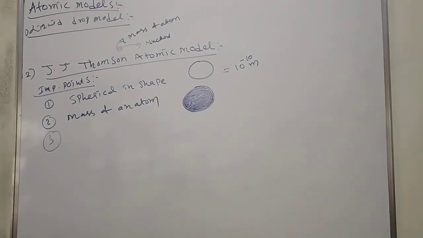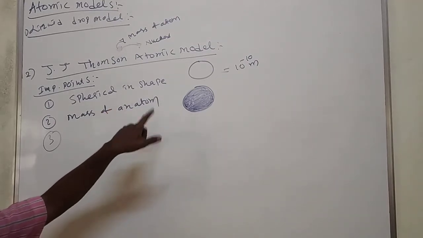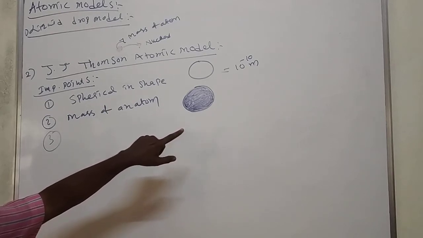And the third important point: the electrons are there for maintaining the electrostatic forces. Mass means it contains protons, distributed throughout, that means mass is distributed throughout the atom.